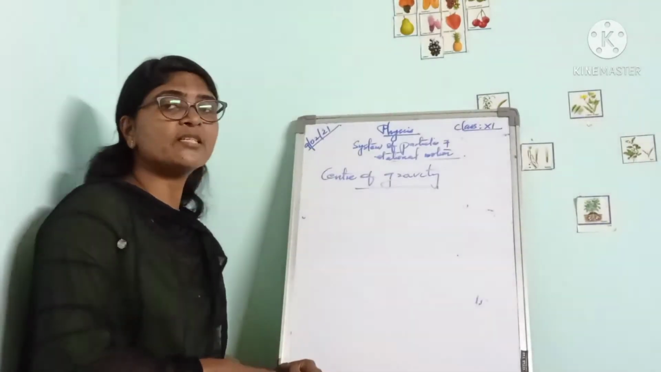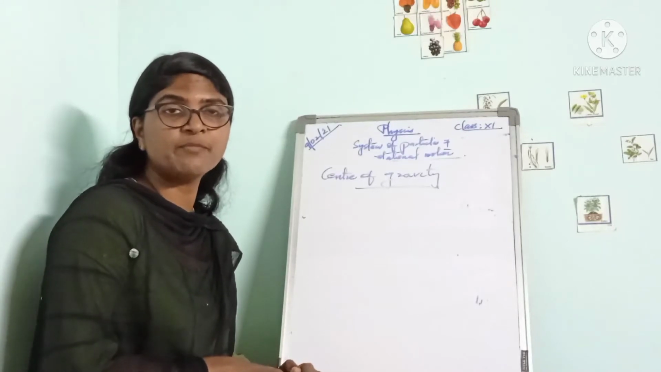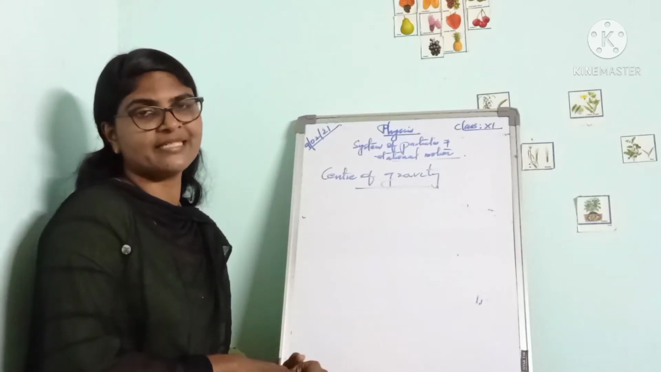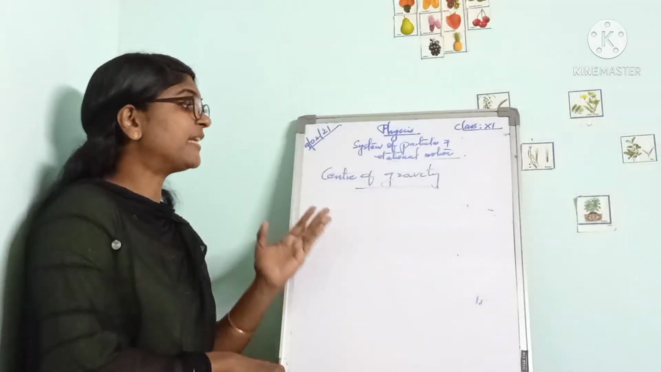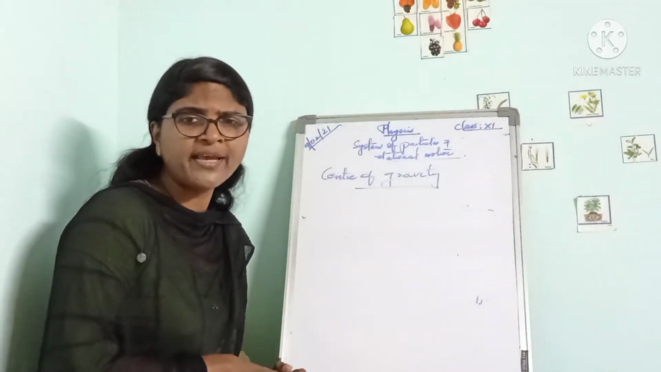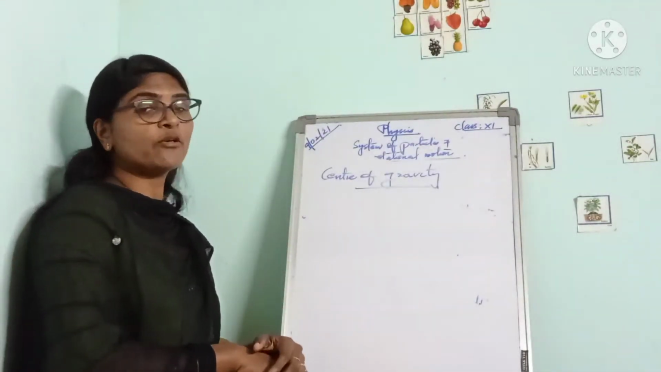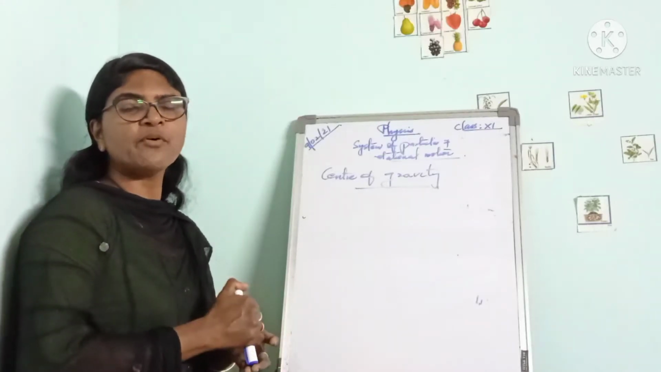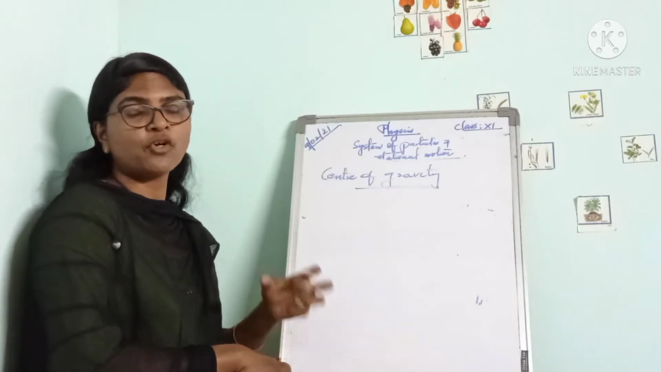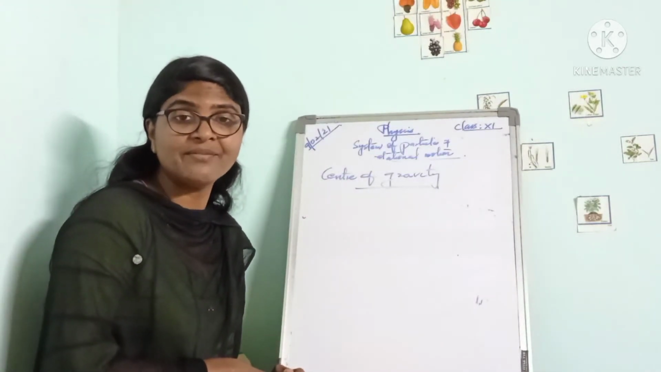Next, we can talk about center of gravity. The center of gravity of a rigid body is the point where the whole weight of the body is assumed to be concentrated. Center of gravity of a body is defined as the point where the whole weight of the body is supposed to act. For ordinary bodies, the center of mass and center of gravity coincide with each other.